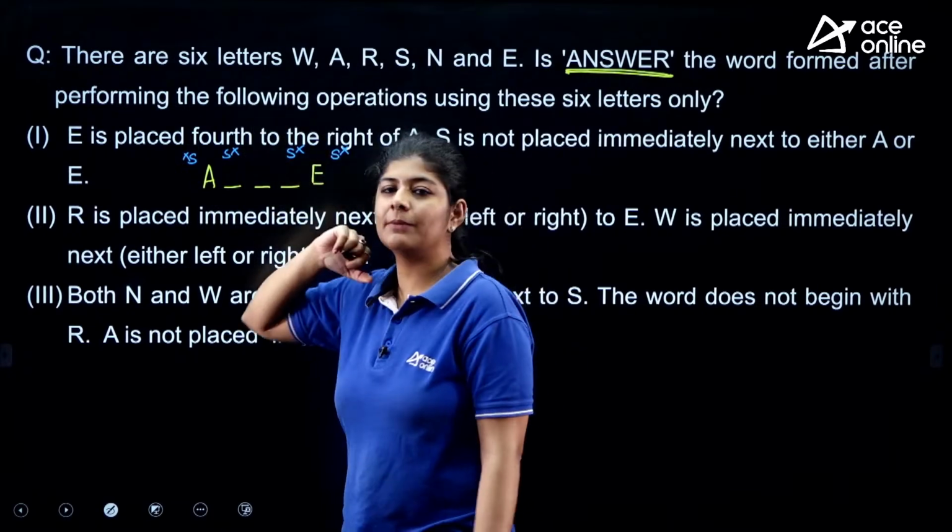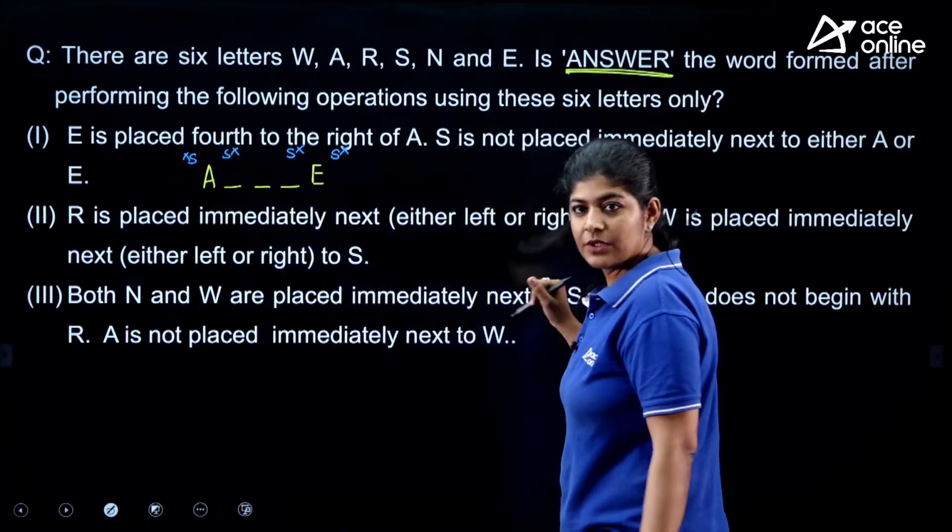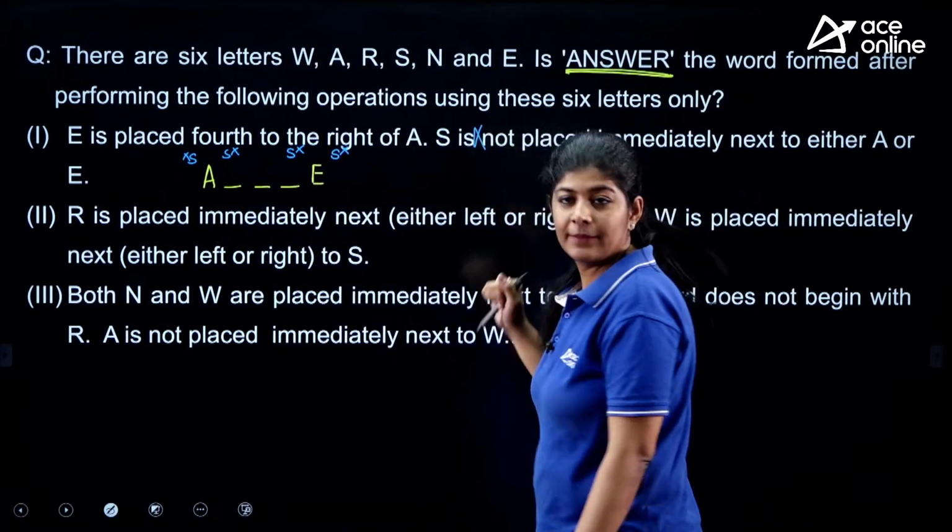So according to statement 1, we are not able to make a word answer from this one, right? So this option is eliminated.